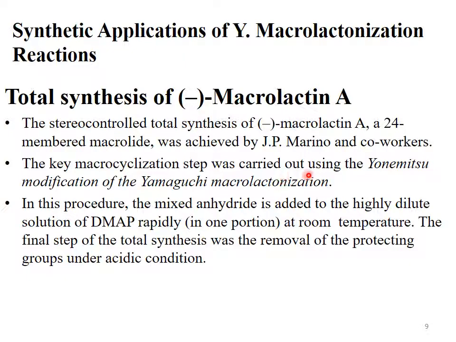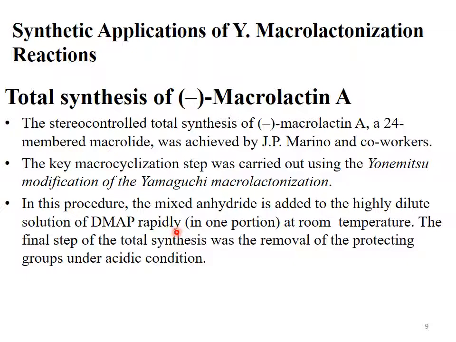The key macrocyclization step was carried out using the Yonemitsu modification of the Yamaguchi macrolactonization reaction. So the key macrocyclization step was carried out by using some modification in the Yamaguchi macrolactonization reaction.